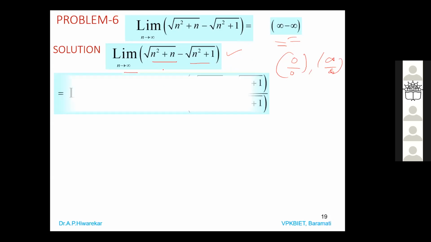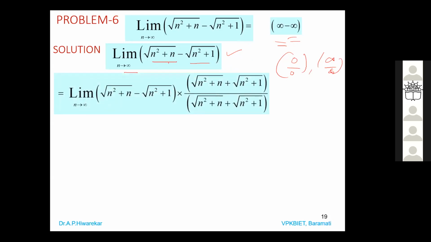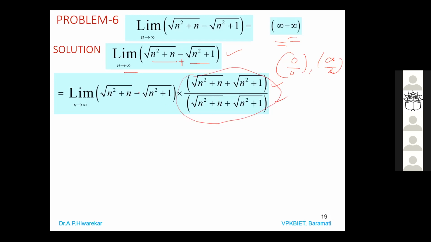Okay. So what you have to do is take the conjugate of this number, square root of n square plus n. Conjugate means if there is a negative sign in between, make it plus. So multiply by square root of n square plus n plus square root of n square plus 1 and divide by the same quantity, so that we can simplify it further. So just by multiplying and dividing by this factor, we will get a minus b into a plus b formula.